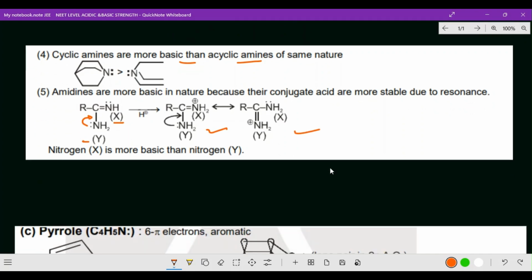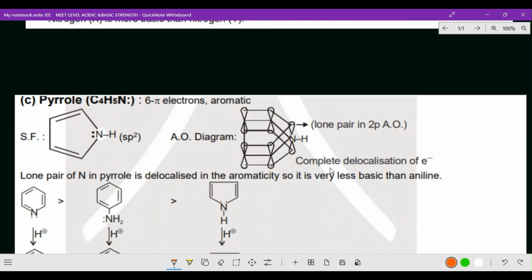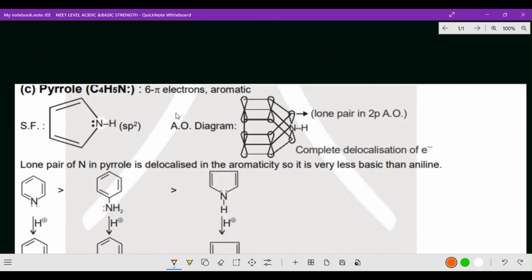Now next one, pyrrole, aniline, pyridine. At this point, 6 pi electron aromaticity. In aromaticity, 4n plus 2 pi electrons, not 4 pi electrons. Here it is sp2 hybridization according to the atomic orbital. Two lone pairs of electrons are available. The lone pair on nitrogen in pyrrole is delocalized in the aromaticity, so it is very much less basic than aniline.